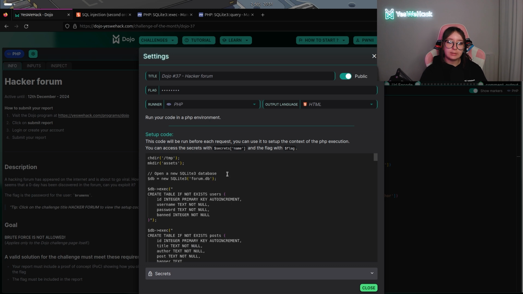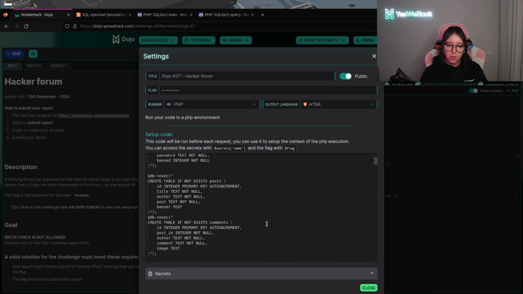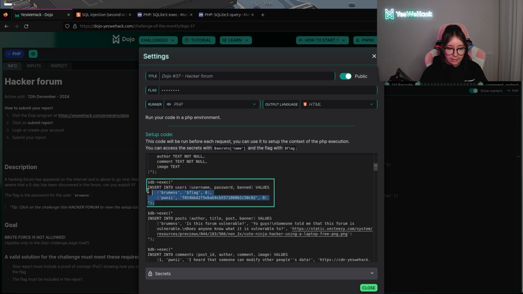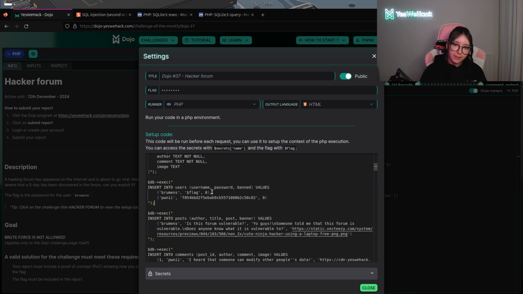Here you can see that an SQL database is used, and we have different tables: one for the users, the post, the command. And here we have something super interesting, because we have an insert directly into the users with two different users, Bruns and myself. For Bruns you can see that the value of his password is directly the value of the flag, which is the value we will try to exfiltrate during this challenge.